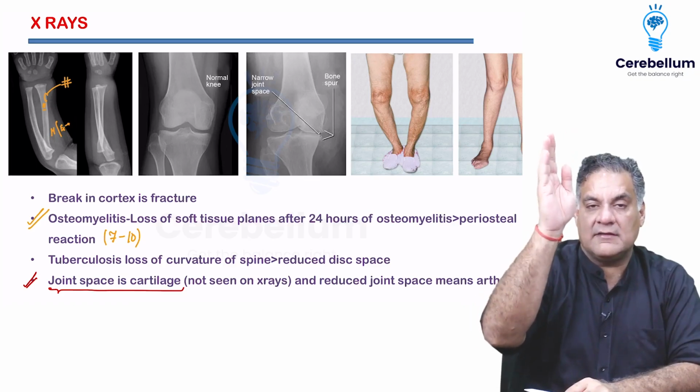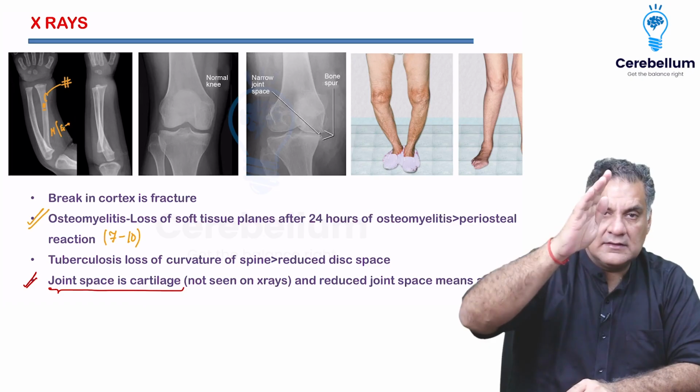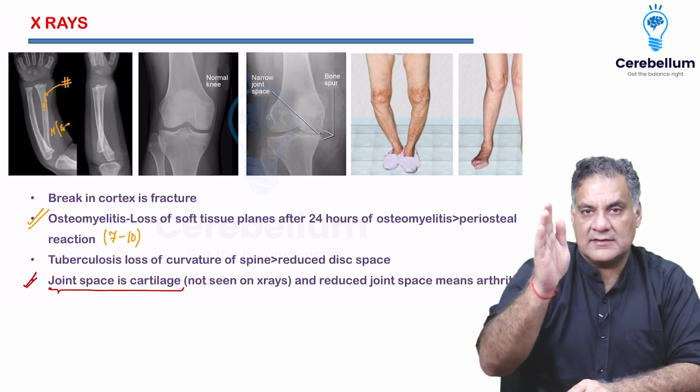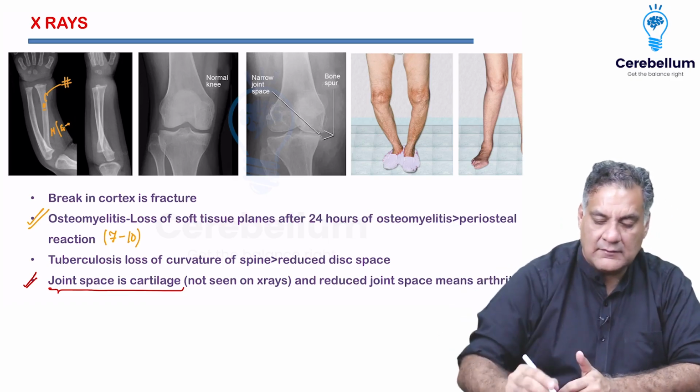Similarly, our spine has curvature. Our cervical spine goes in, called cervical lordosis. The thoracic spine comes out, called thoracic kyphosis. The lumbar spine goes in, called lumbar lordosis. So we have got curvature.